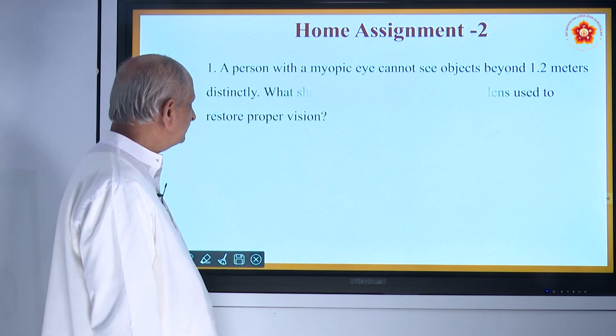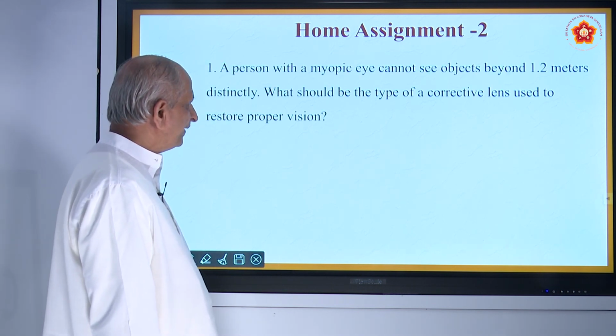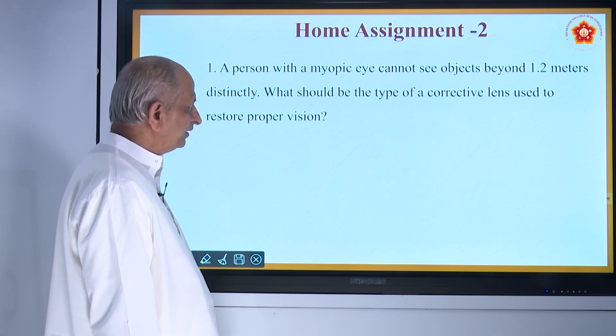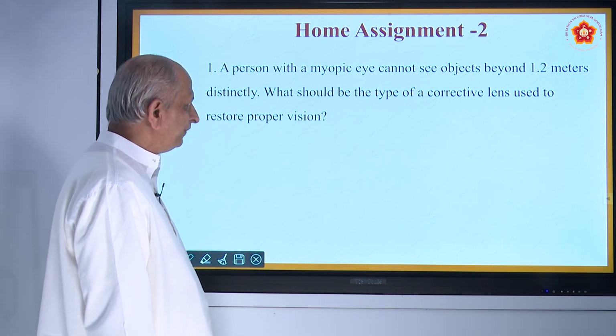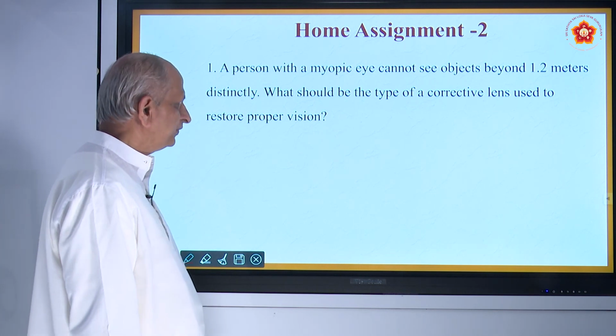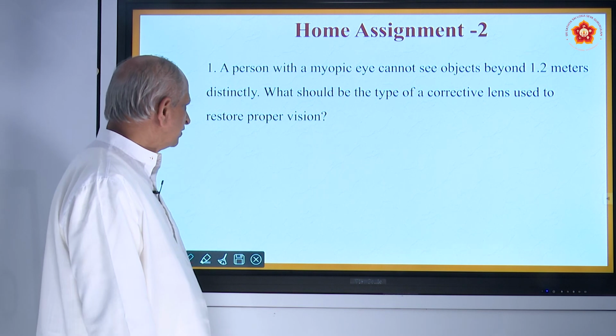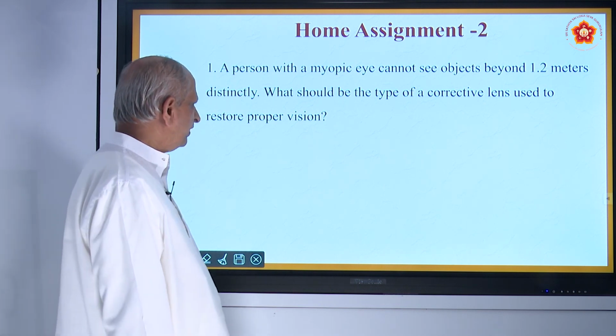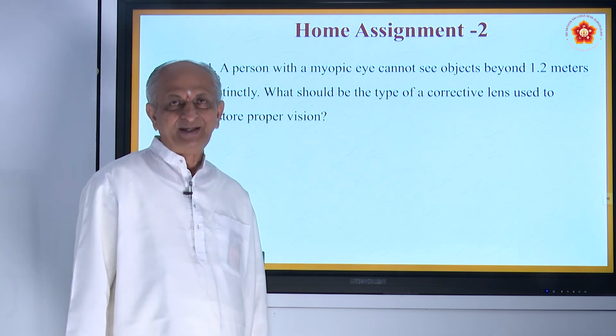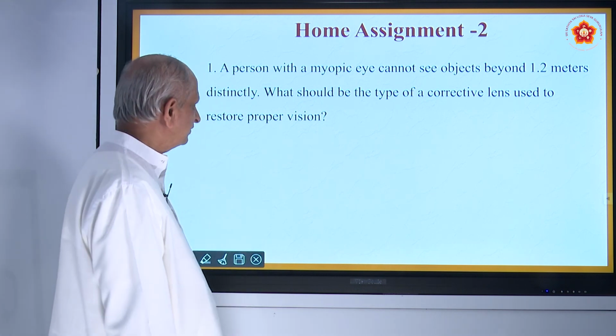The first question is, a person with a myopic eye cannot see objects beyond 1.2 meters distinctly. What should be the type of corrective lens used to restore the proper vision? So what type of lens must he use? That is the question.